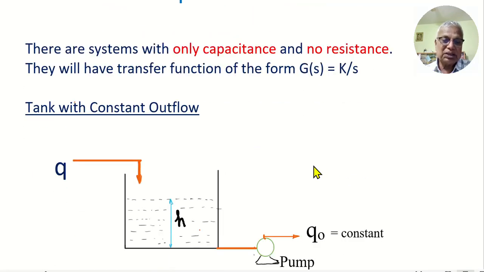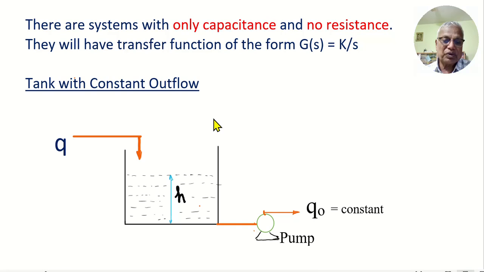One such example is a tank with a constant outflow. The tank we have seen earlier on a couple of occasions in a couple of lectures. You have a tank where the liquid is flowing through the tank, but the outlet here is constant. The outlet is maintained by a pump which can maintain a constant outflow. So the outflow Q naught is constant, whether there is a disturbance in Q or no disturbance, steady state, unsteady state, whatever the condition, Q naught is constant.